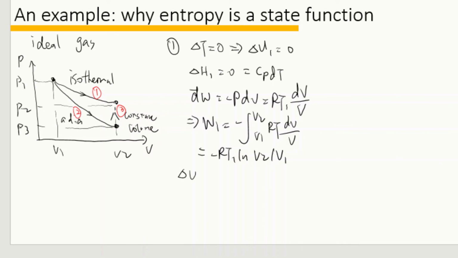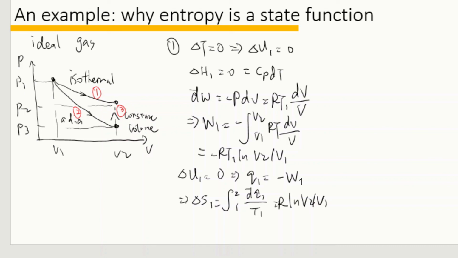Because delta U equals 0, the heat equals negative work. So delta S, the entropy, equals the integral from state 1 to state 2 of dq over T1, equal to R log V2 over V1.